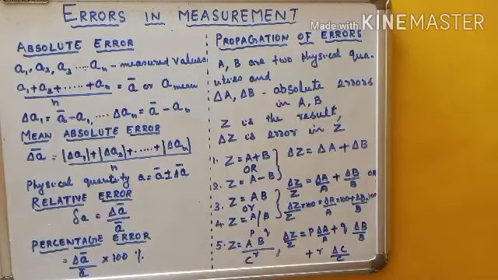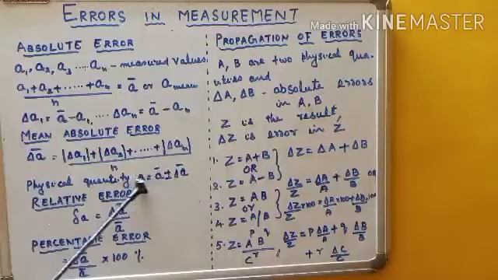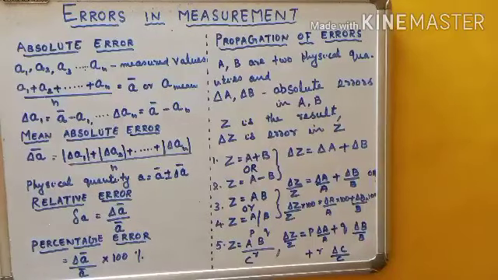A number of times you have taken the measurements, calculated the average value, and calculated the absolute error each time, and you have the result. In the first case we took two masses, M1 and M2, and here we represent it as Z equals A plus B.